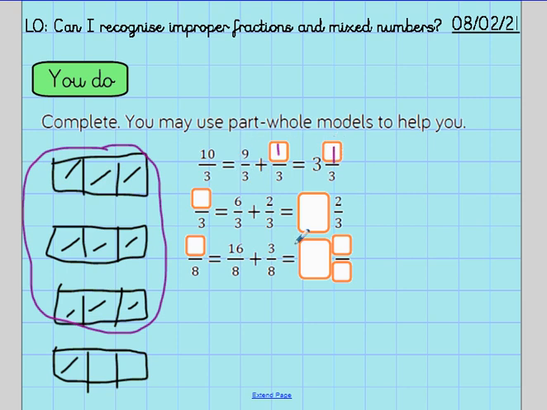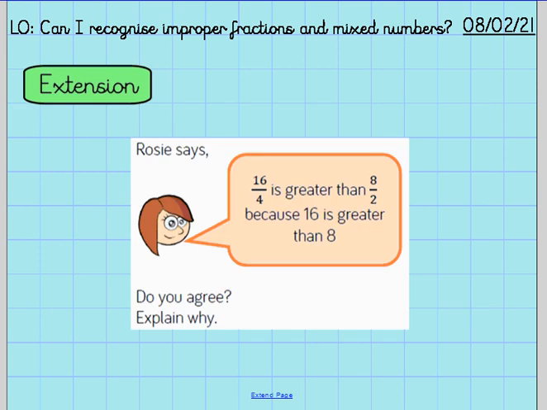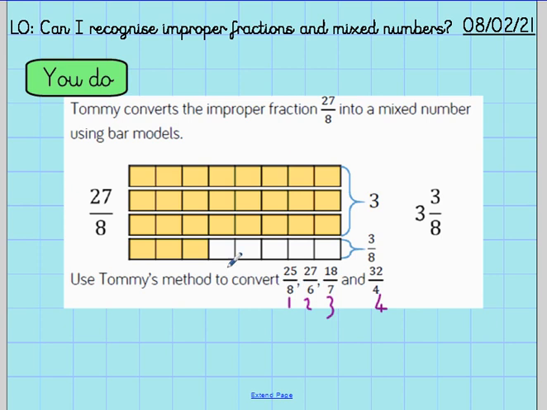What I'd like you to have a look at is here. See if you can have a go at these. And then we've got the bar model. They've drawn out the model. I want you to draw out the model for each of these, 1, 2, 3, and 4. If you're unsure, just draw out the bar models for each. So this one, 25/8. You're going to need to draw eighths. Do as many wholes as you can, and then on the last one, you're just going to fill in however many eighths you've got left over. There is an extension if you fly through this today, but it's really important today, even if you know the answer of these, I want to see them drawn out.